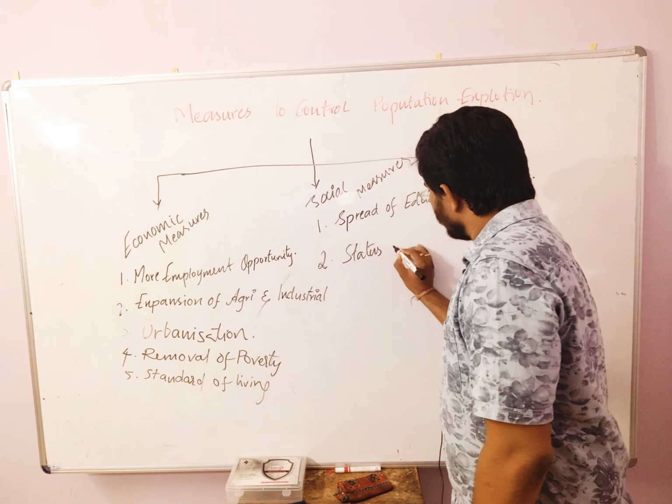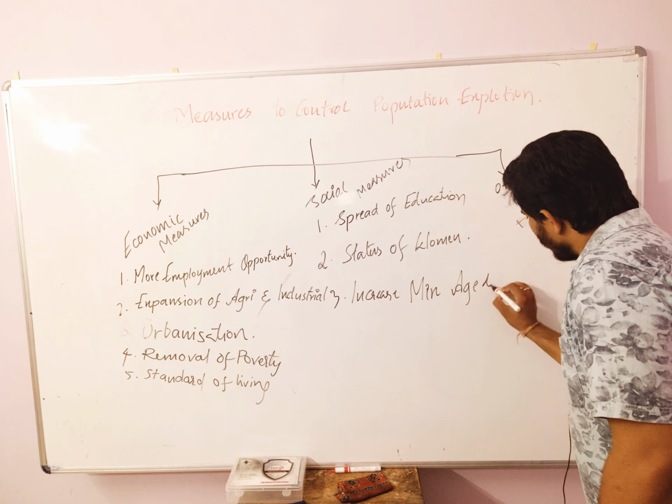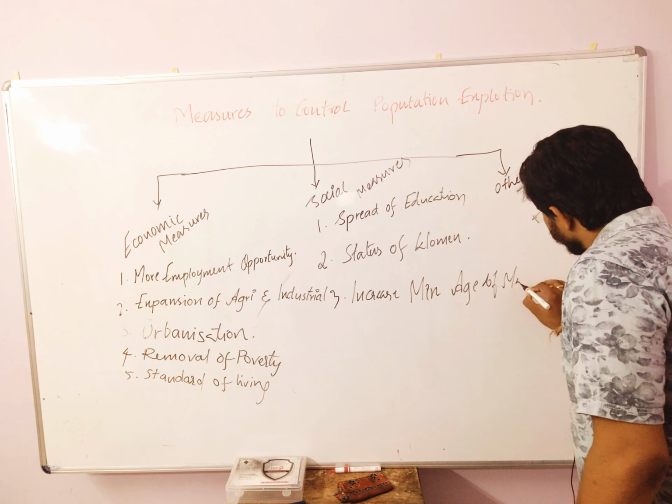And the next point is, you have to increase the minimum age for marriage. Why?